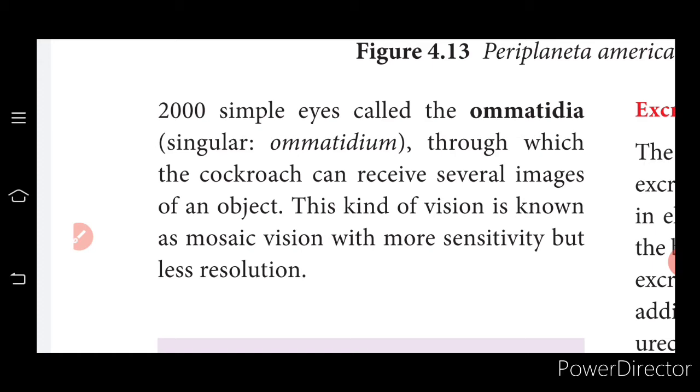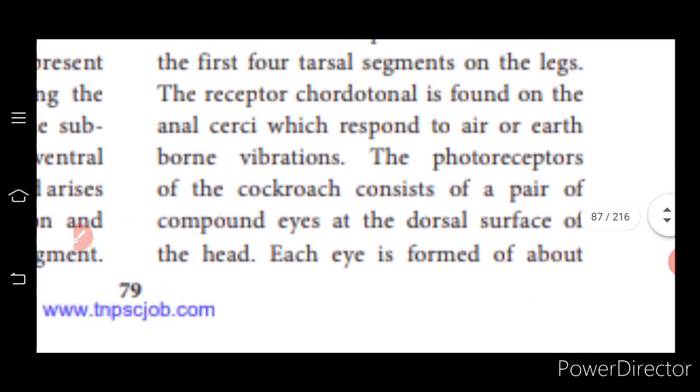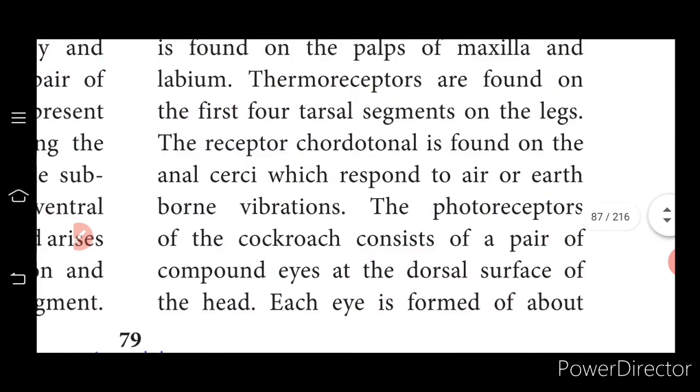This kind of vision is known as mosaic vision, with more sensitivity and less resolution. So there are 2000 ommatidia to form the compound eye.